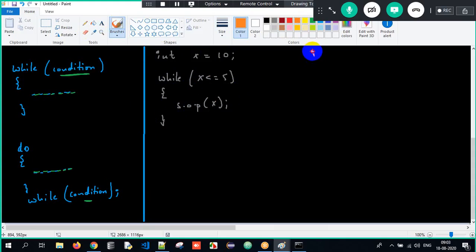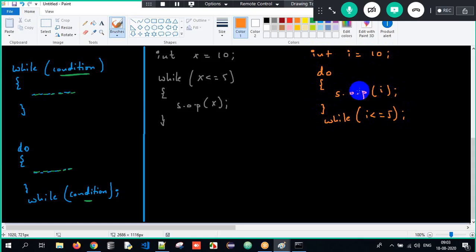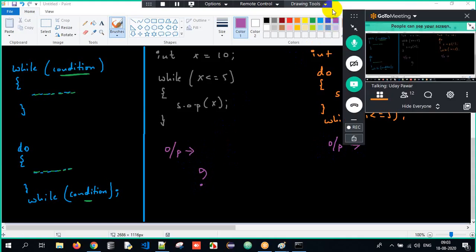Similarly, I'll do it for do while loop. Int i equals 10. Do, open curly braces, close while I write the data. While i is lesser than or equal to 5, and I'm just printing the i value. Now what will be the output here and what will be the output here? Any idea what will be the output here, guys? First example, what will be the output? Think and tell me.